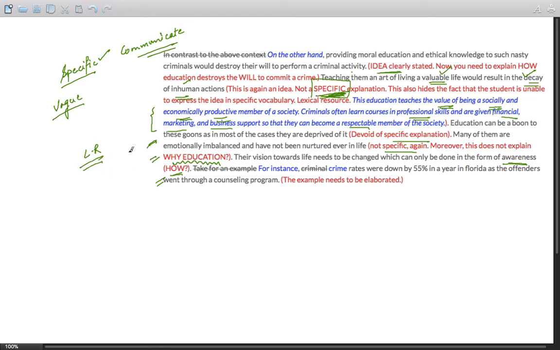So I hope this essay helps you understand the idea of lexical resources in a practical manner, and it must have made things clear that lexical resource is not just about changing the words written in the question statement. It's not just about replacing police with security forces or even safety forces or protection forces. It's more than that. It's a lot more than that.